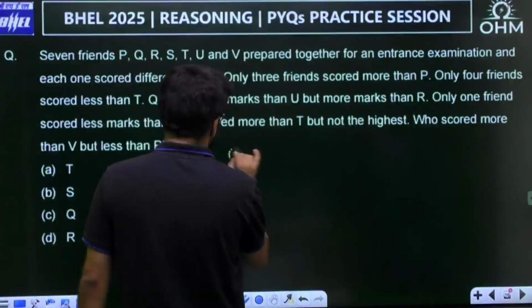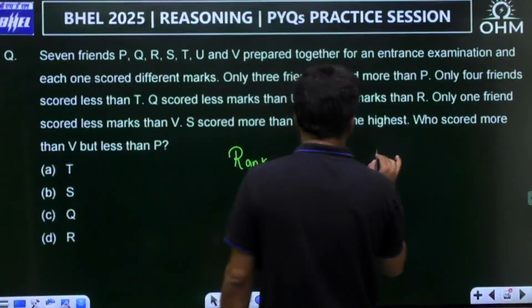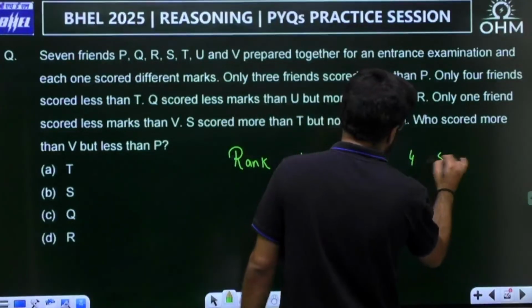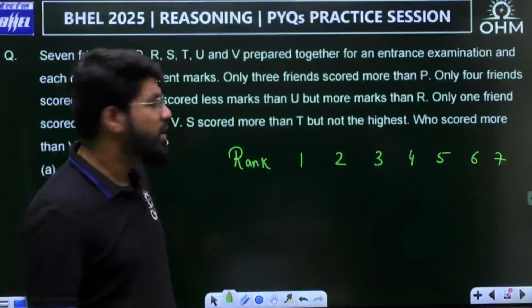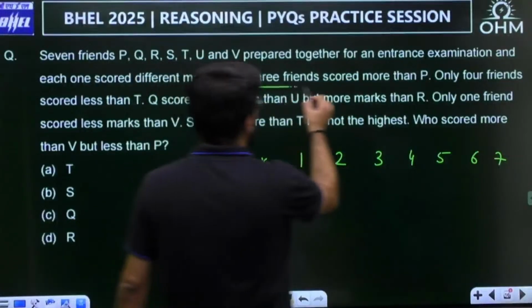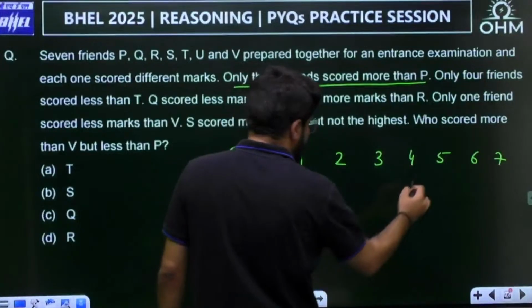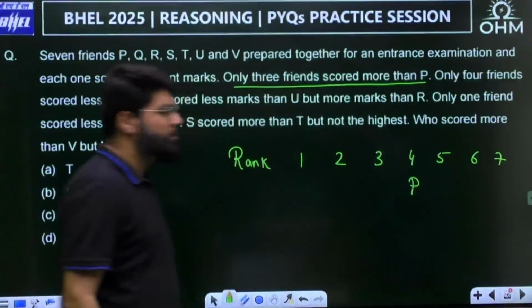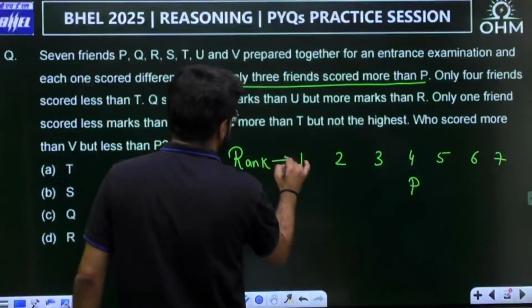So let's write down the ranks of the students: 1, 2, 3, 4, 5, 6, 7. Of course, rank 1 means highest marks and rank 7 means lowest marks. Only 3 friends scored more than P, so P should be 4th. This is the order of rank I am taking.